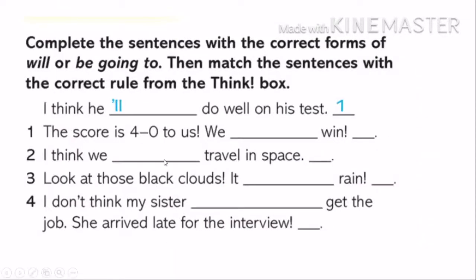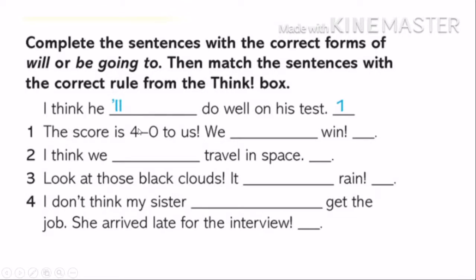Okay? So let's complete these sentences with the correct forms of will or going to. Then I'm going to put 1 if it's will based on a prediction, and number 2 if it's going to based on evidence. Okay, so here, this is an example. I think. When you see the word think, it's a prediction. You're supposing it, so then you're going to use will.